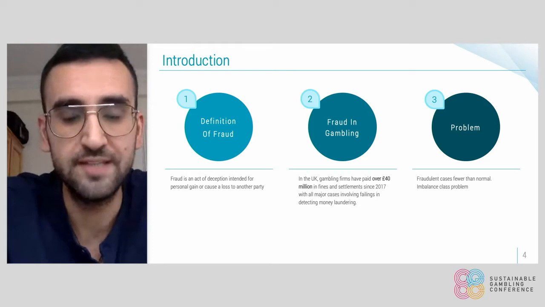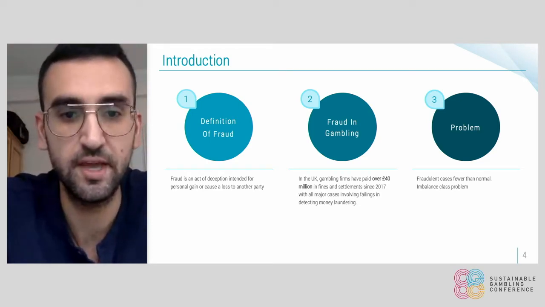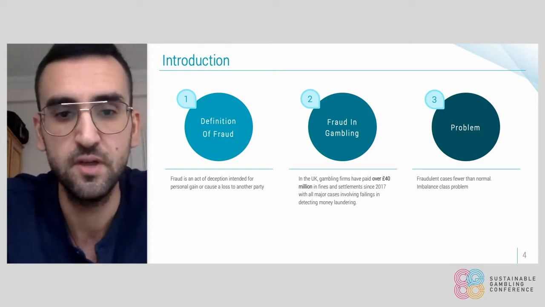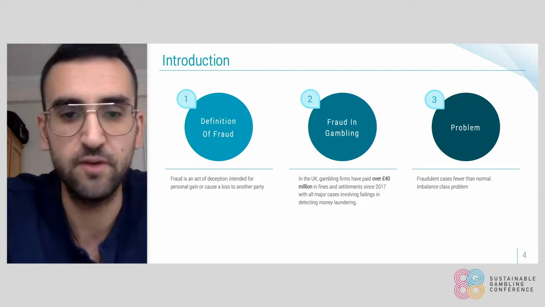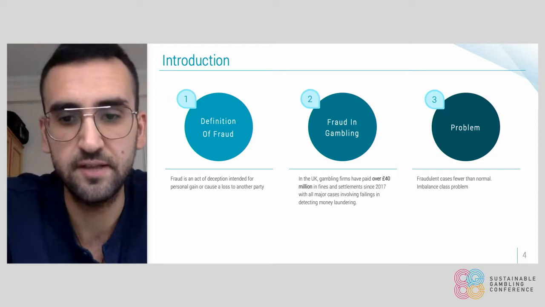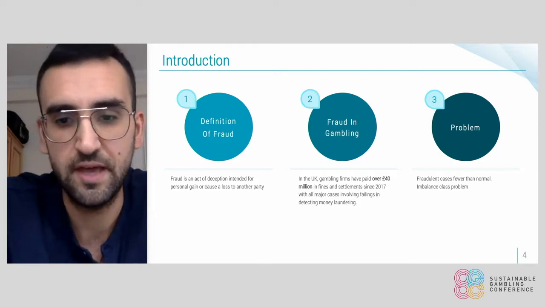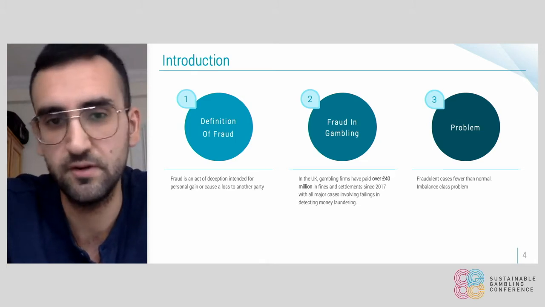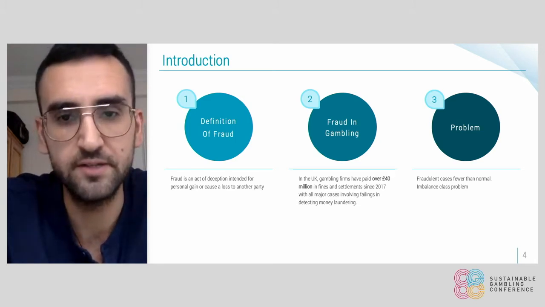And we believe the industry needs that since since 2017, in the UK gambling firms have paid over £40 million in fines and settlements, and all the major cases were involving failings in the detection of money laundering, which is an indication that the industry needs to strengthen their procedures in order to improve their identification of suspicious players which could potentially relate to money laundering.